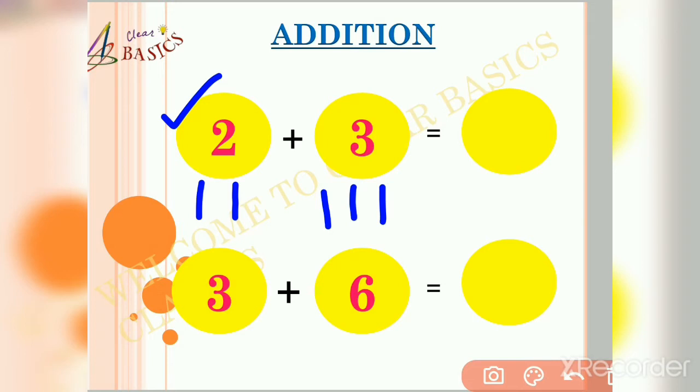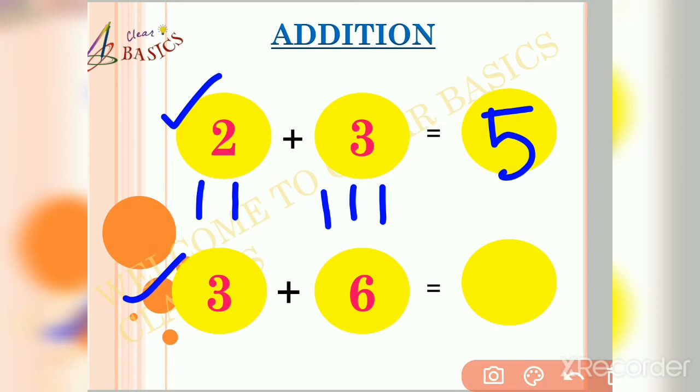So, how many altogether friends? Let's count the sticks altogether. 1, 2, 3, 4, 5. So, the answer will be 5. 2 plus 3 is equal to 5. Now friends, come to our next problem.